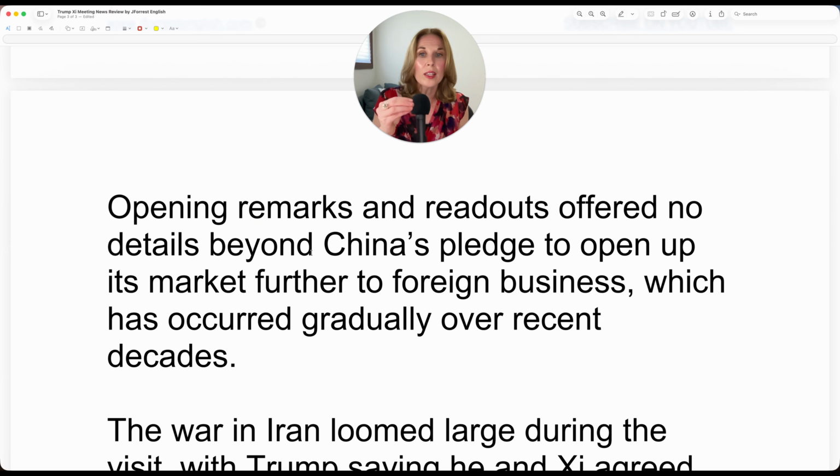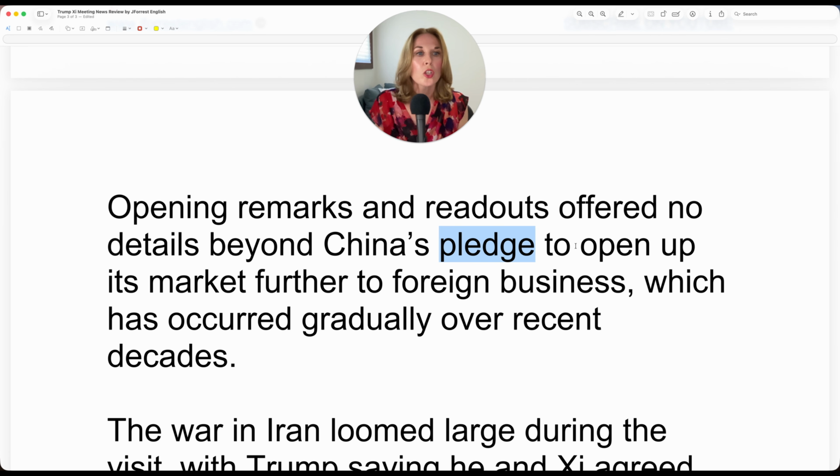So opening remarks and readouts offered no details beyond China's pledge. So beyond, it means that this detail was included. And the detail being China's pledge to open up its market. So pledge, we will do this. We promise to do this. It's our pledge to you. So a commitment, a promise in a business context, a political context, even in nonprofit organizations, they often use this language, pledge.